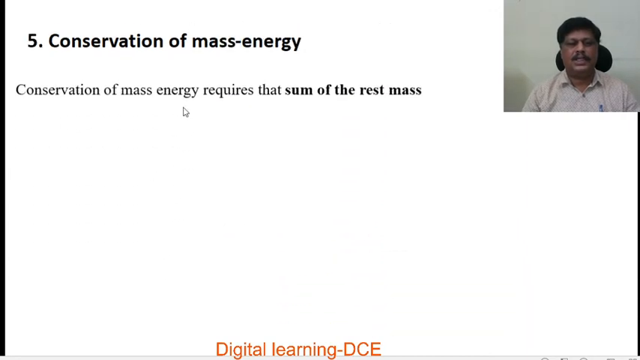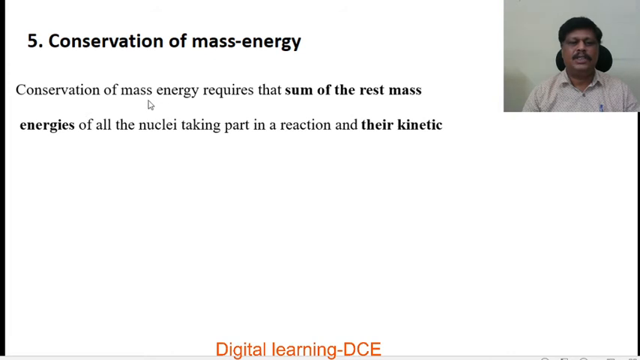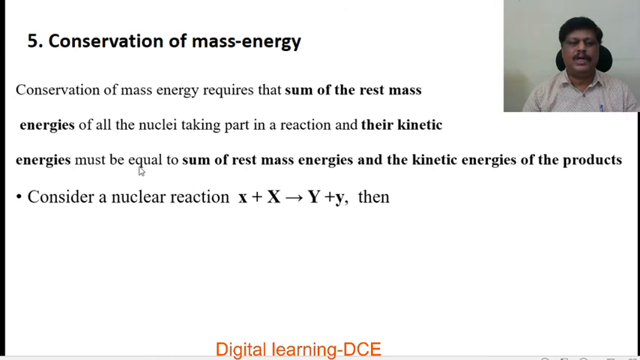The next one, conservation of mass energy. Conservation of mass energy requires that the sum of the rest mass energies of all the nuclei taking part in a nuclear reaction, that is reactants, and their kinetic energies must be equal to the sum of the rest mass energies and kinetic energies of the products. That is called conservation of mass energy.